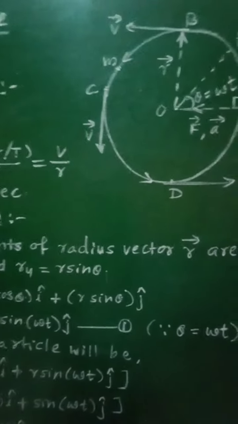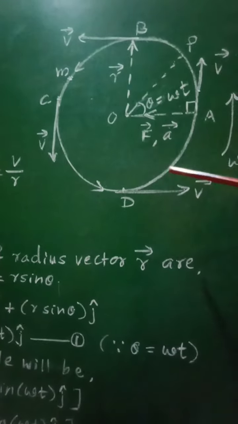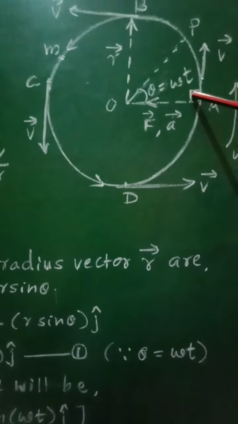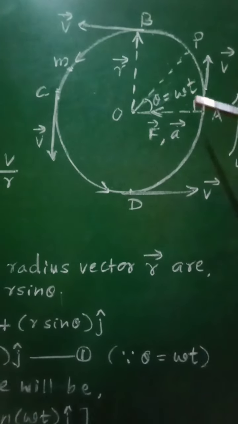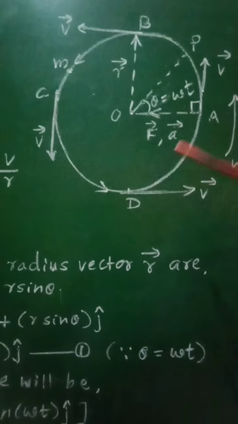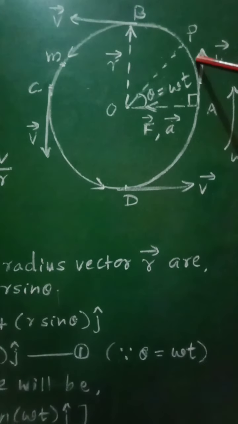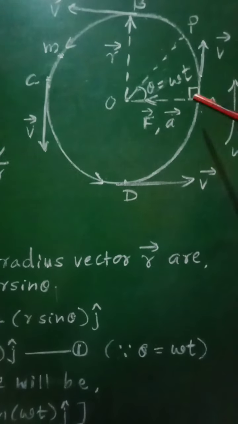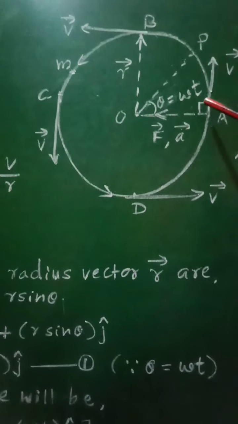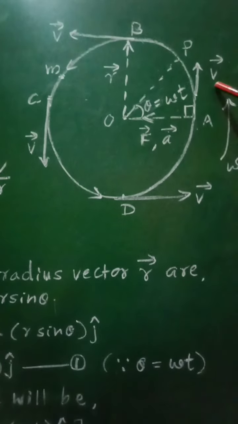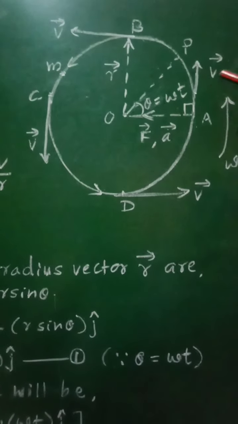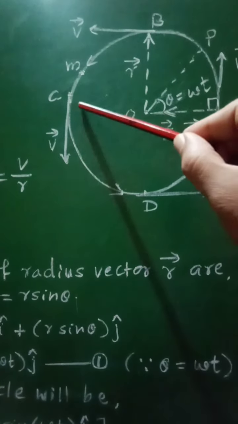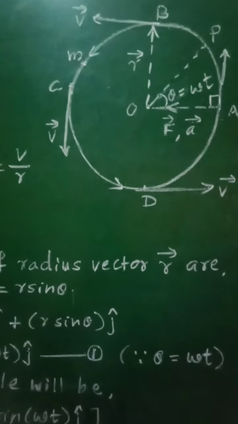And therefore, from this figure, when any object is performing circular motion along the circumference of the circular path, then at different points like A, B, C, D, this is the tangential velocity, which is the linear velocity of that particle, which will be tangent to the circle at that point. So in uniform circular motion, the magnitude of this velocity, that is linear speed, remains constant, but its direction will continuously change from point to point along the circumference of this circle.